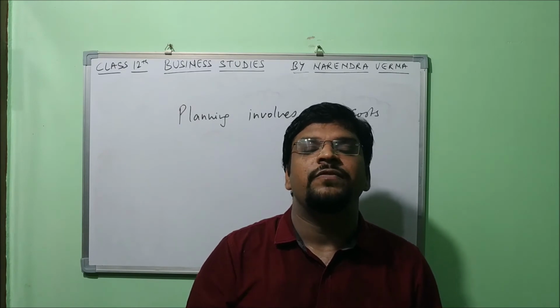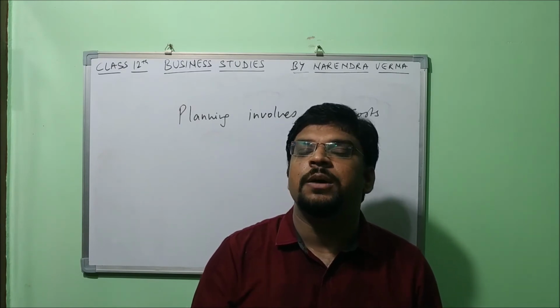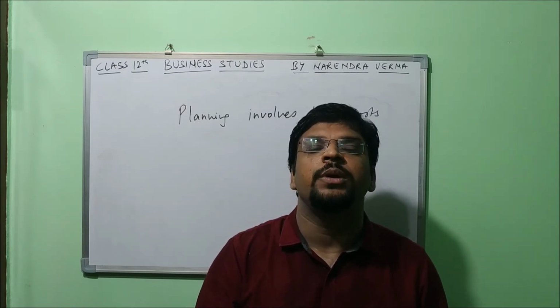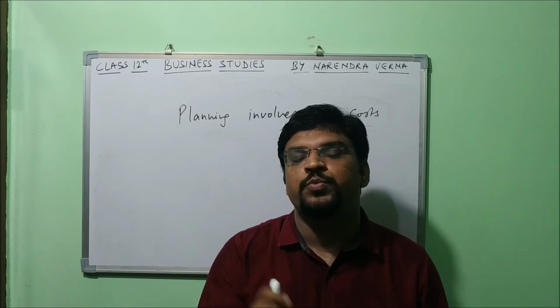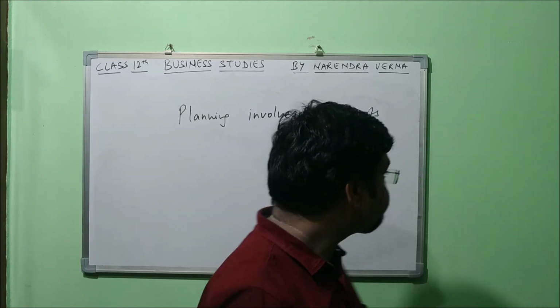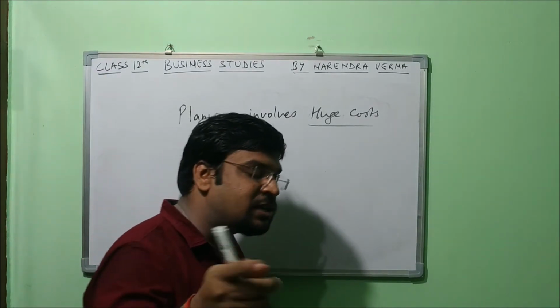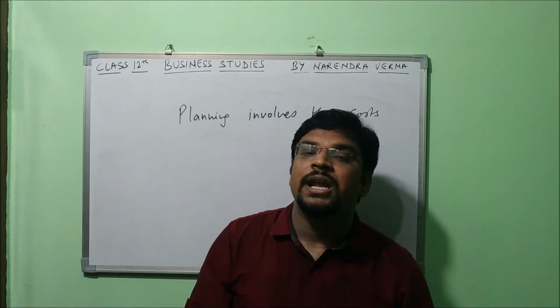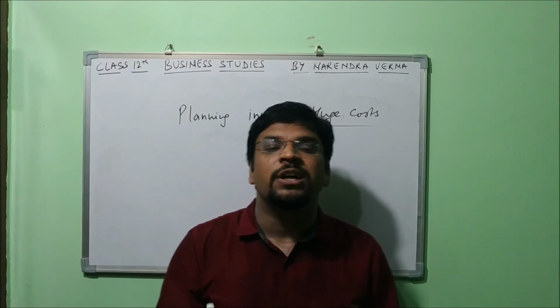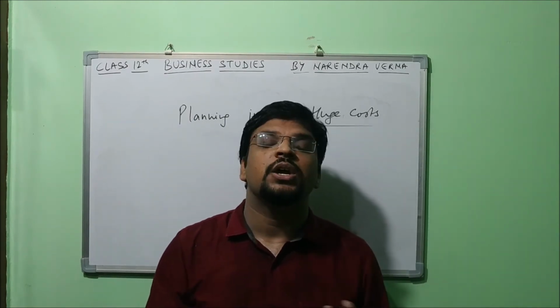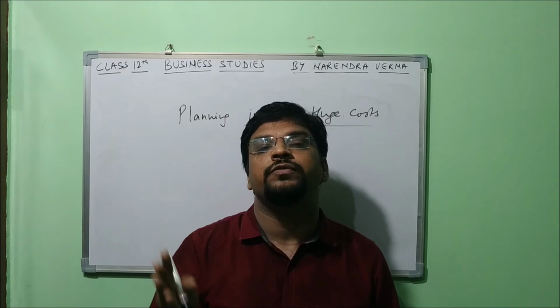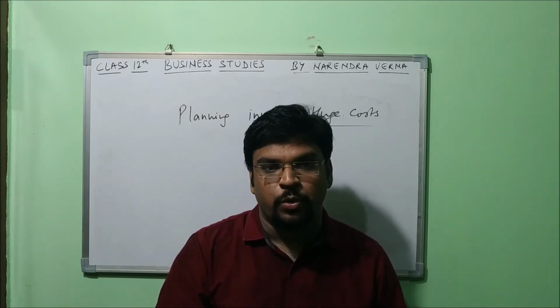But if the benefit is not being justified with the amount of the planning, then planning should not be done. That planning should be avoided. So that is also the limitation, that planning involves huge cost, and that is the reason the small organizations do not do much planning, because they cannot afford the cost of that sophisticated planning, right?